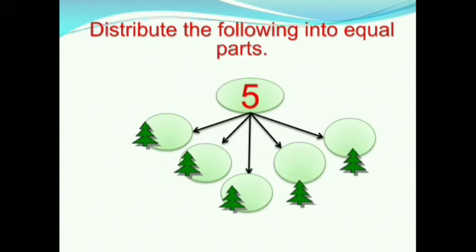Now all trees are over. Now each part has one tree. So we will write one in each circle. Therefore, when we divide 5 in 5 equal parts, we get one in each part.